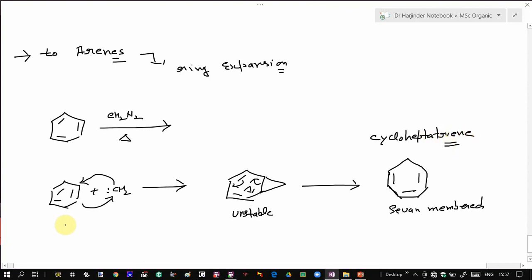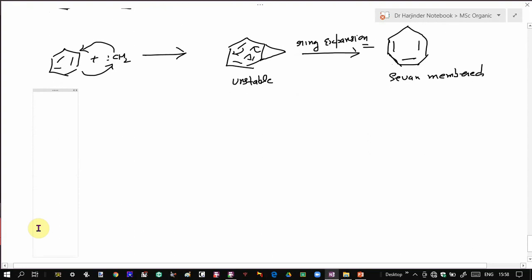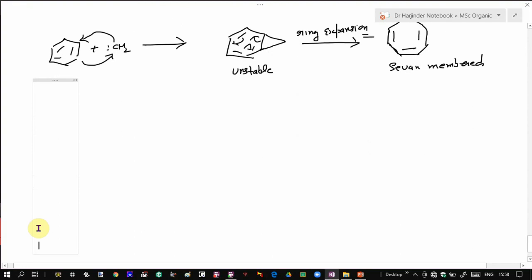Okay. So you can see this 6-membered ring, upon addition of this carbene, undergoes a ring expansion to give a 7-membered ring. Similarly, if you perform the Reimer-Tiemann reaction